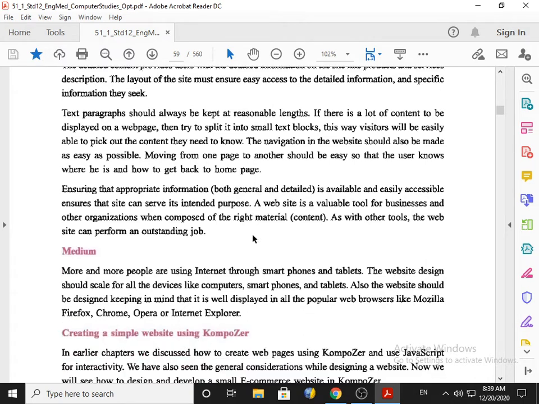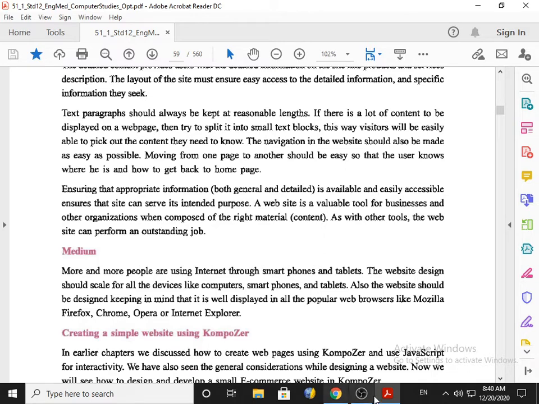Another point is that the text paragraph should always be kept at a reasonable length. On the website, if you provide so many lengthy paragraphs, nobody is interested to read them. So if there is a lot of content to be displayed on a web page, then try to split it, I mean to say divide it into small text blocks, and this way visitors will easily be able to pick out the content they need to know. So divide the paragraph into small blocks, and the user will go to the particular block the user wants.